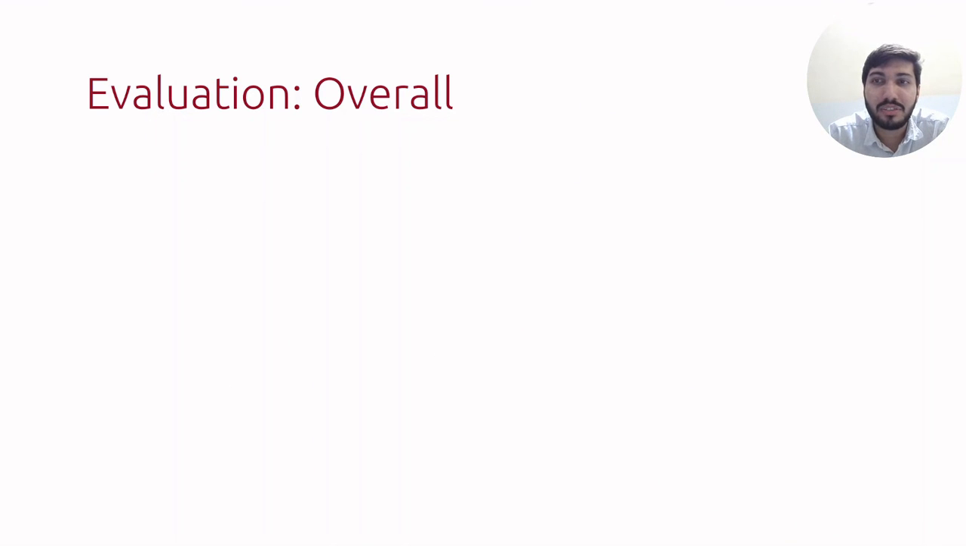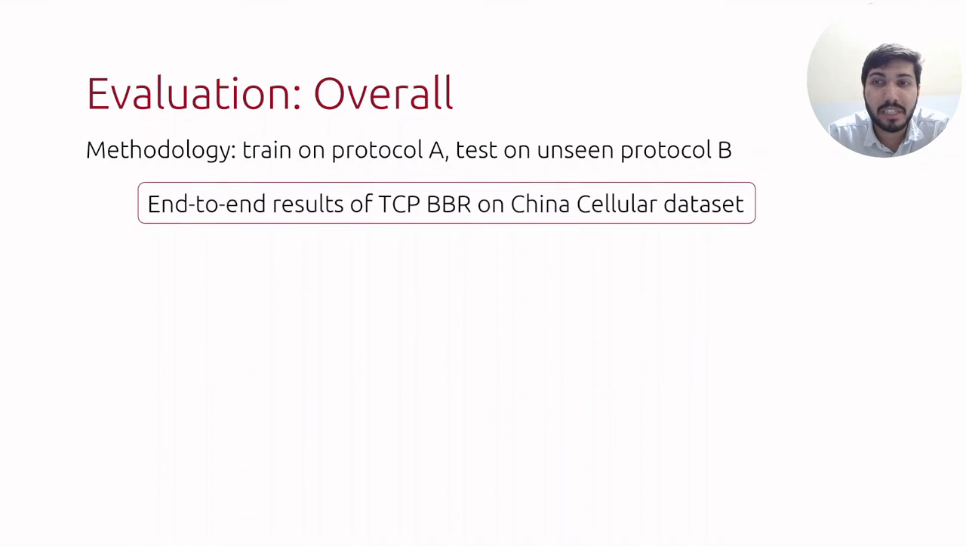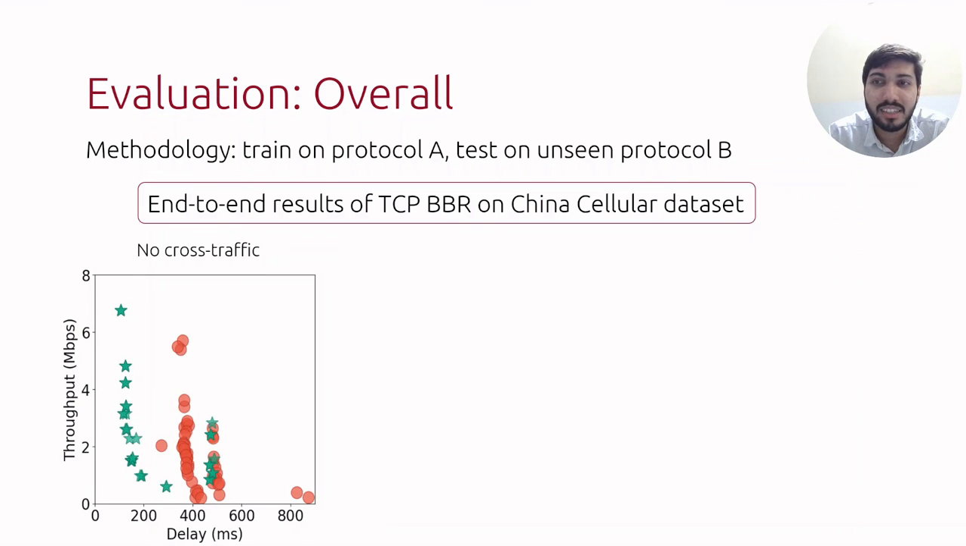For overall evaluation of iBox, we put together the static parameters and the cross traffic model to see how well iBox can test network protocols. We train the iBox model on protocol A and test it on an unseen protocol B. In the current example, we trained iBox on Cubic traces from China's cellular dataset and tested them on BBR traces from the same dataset. The orange dots in the throughput versus delay plot indicate the ground truth, where each dot corresponds to a single TCP transfer.